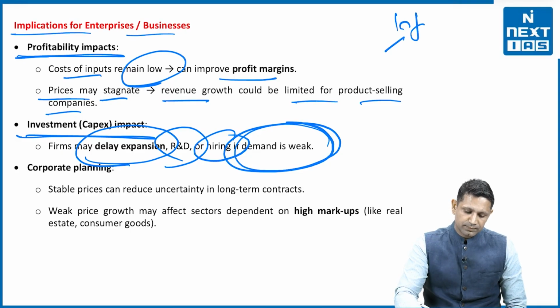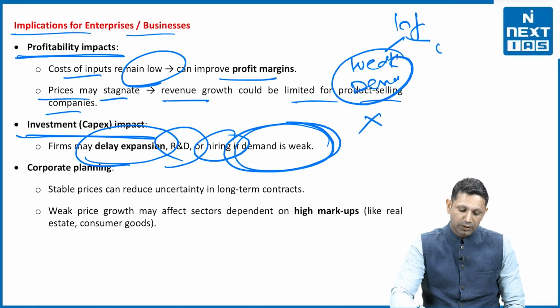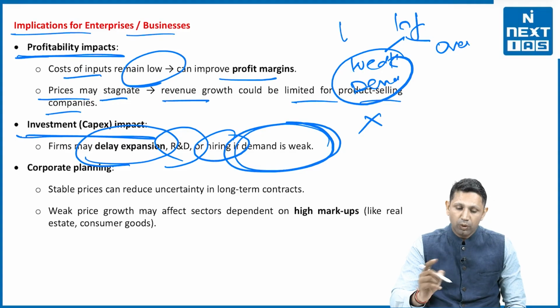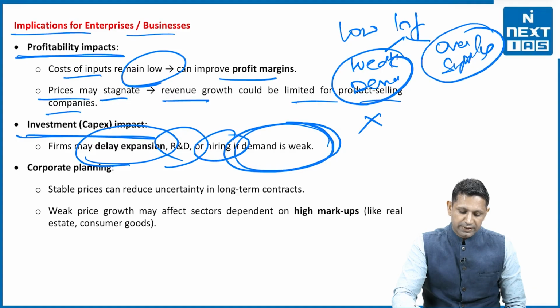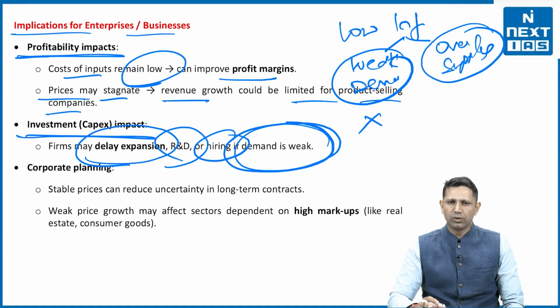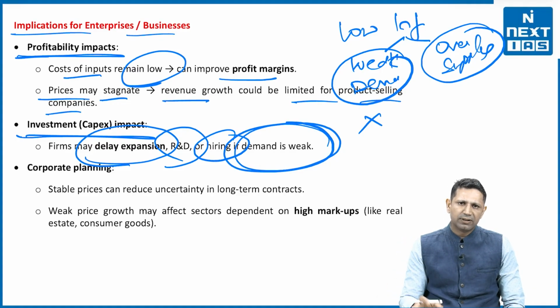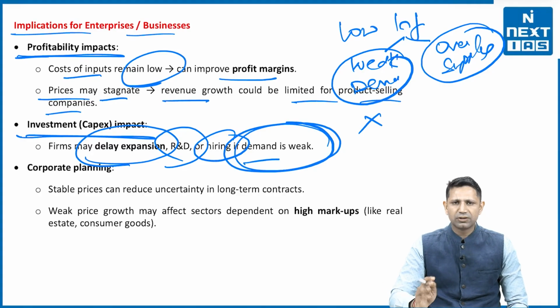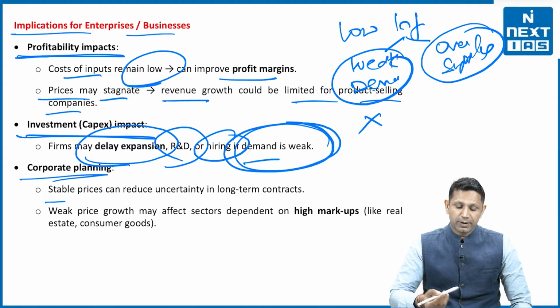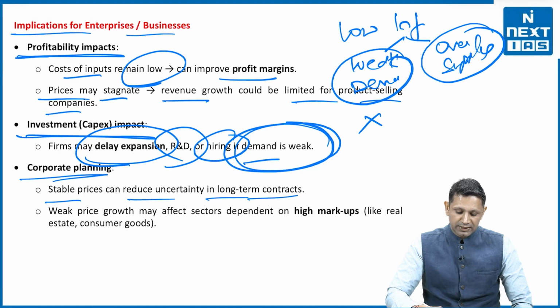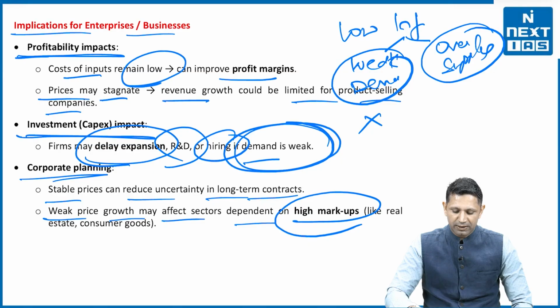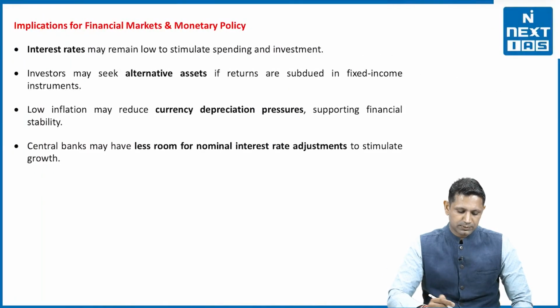If low inflation is due to weak demand, then it is bad. If low inflation is due to oversupply, that means the demand is being catered to and the supply has increased. If that kind of inflation is there, then it is good for us. Then corporate planning, stable prices can reduce uncertainty in long-term contracts. Weak price growth may affect sectors dependent on high market markups.